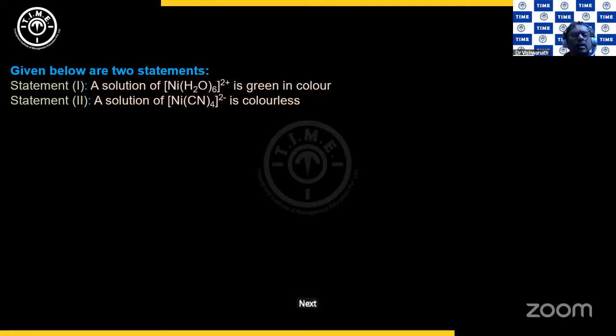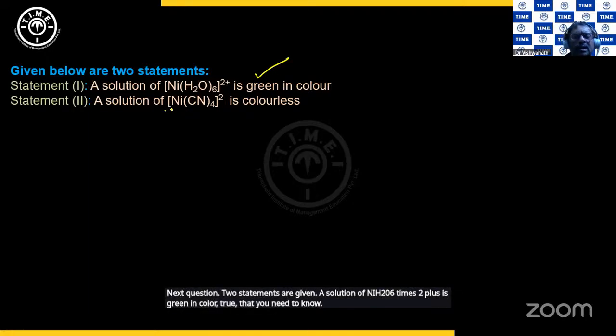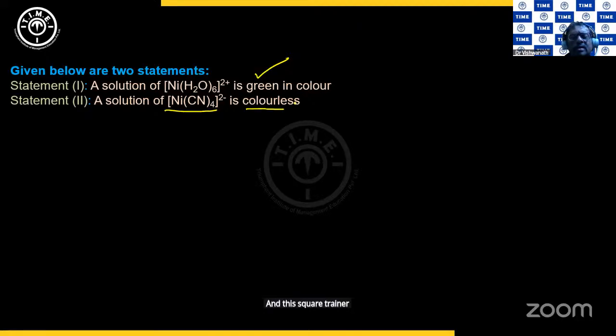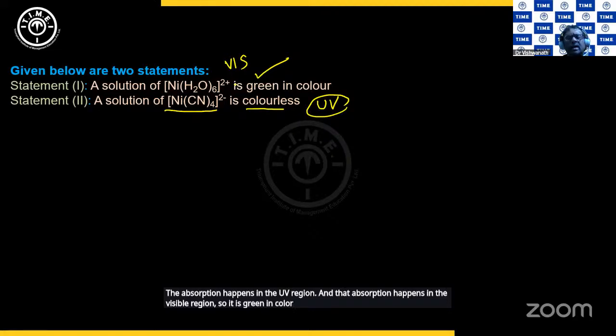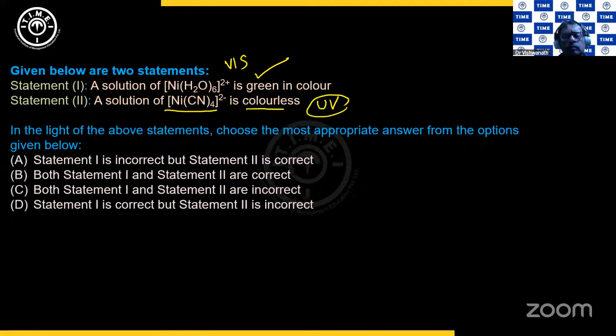Next question. 2 statements are given. A solution of [Ni(H2O)6]2+ is green in color. True, that you need to know. And this square planar complex is colorless. Yes, because the absorption happens in the UV region, and that absorption happens in the visible region. So it is green in color. So it takes in red and then gives out green. Both the statements are true. Option B it is. Clear?